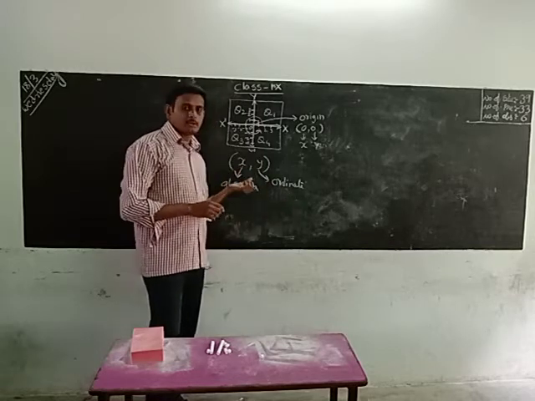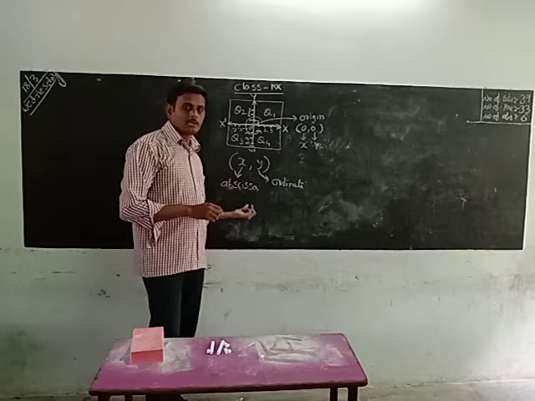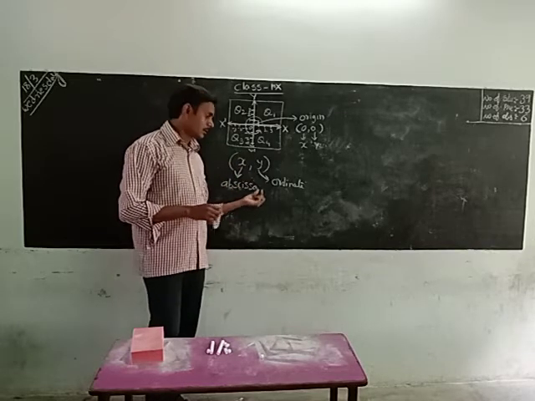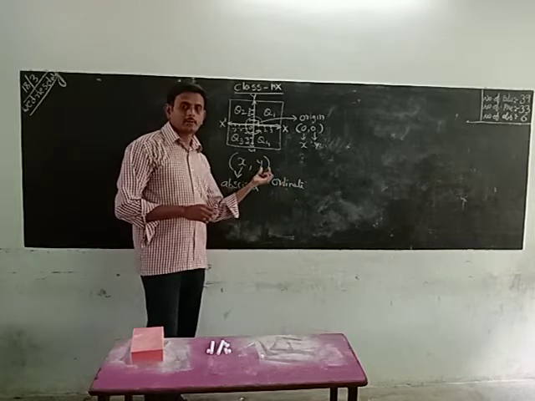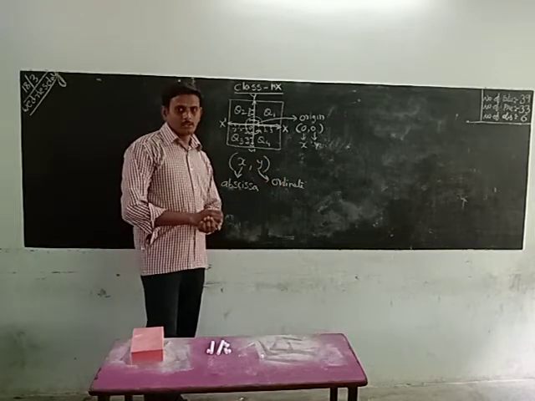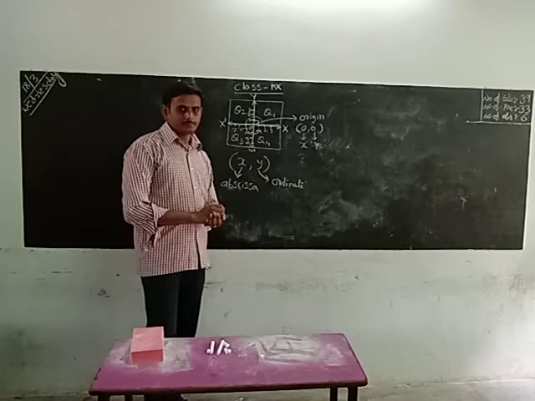The first number is always the abscissa. The second number is always the ordinate. Okay, this is the concept.